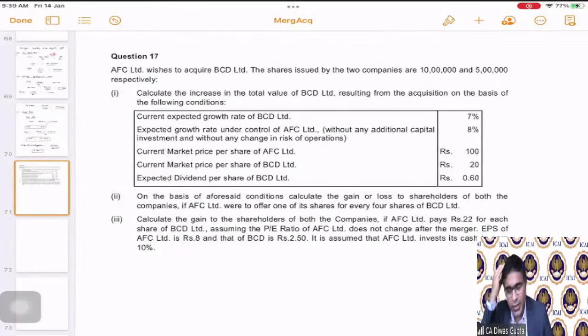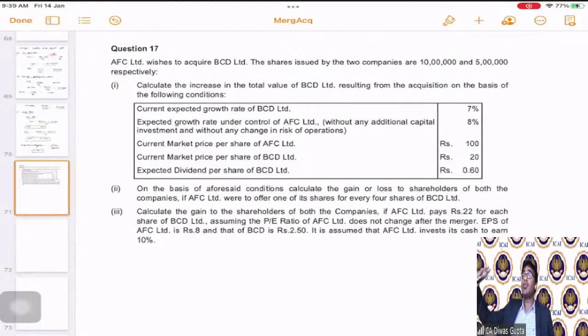So it is not a thumb rule, but mostly the situation will be made clear in the question or the facts, or else we will assume that it is issued to the shareholders only, because generally in both merger and demerger, shares are issued to the shareholders, not to the companies. Okay, Naveen? Because in merger also we said that the new entity will issue the shares to the dissolving entity's shareholders, not to the dissolving entity itself.